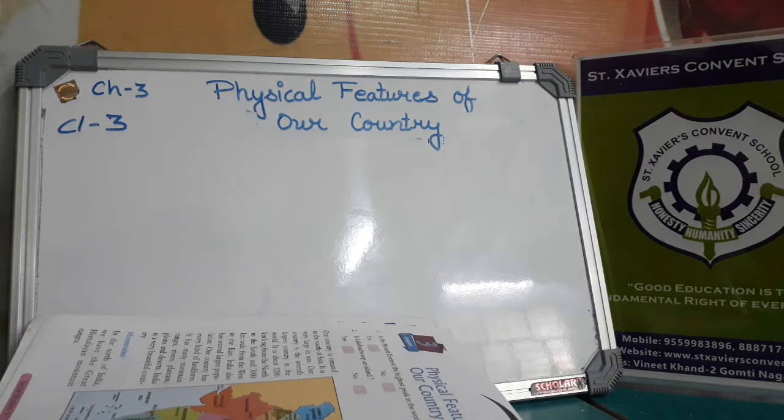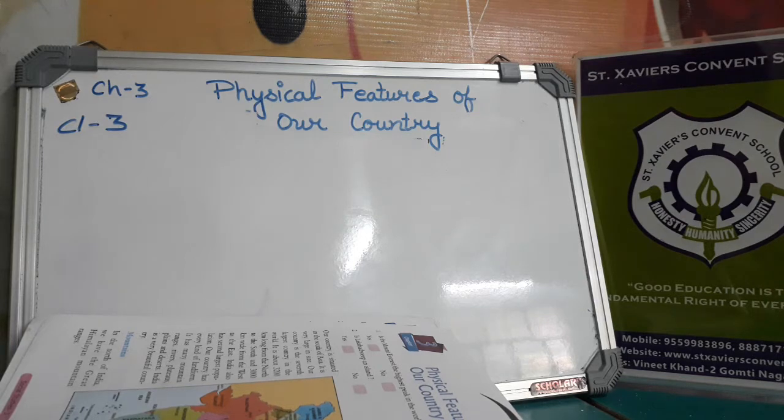First, is Mount Everest the highest peak in the world? Tell me. Yes, Mount Everest is the highest peak in the world. Question number 2: is Lakshadweep an island? Yes, Lakshadweep is an island because it's surrounded by water. And now go through with your chapter.